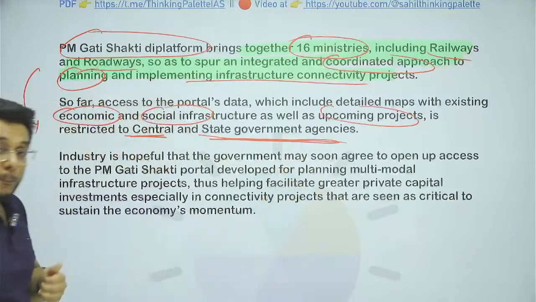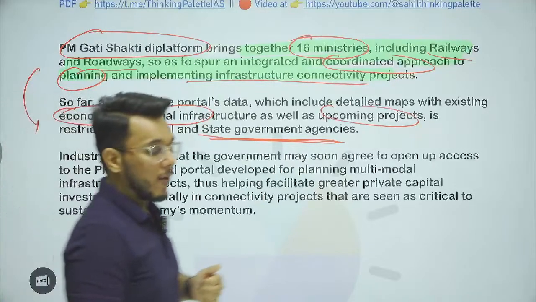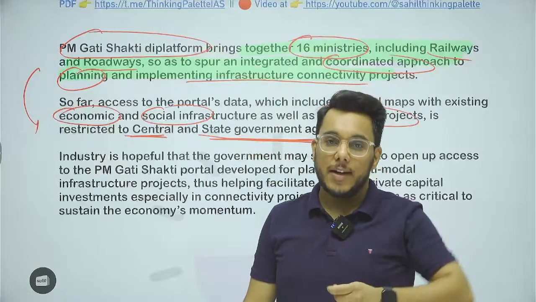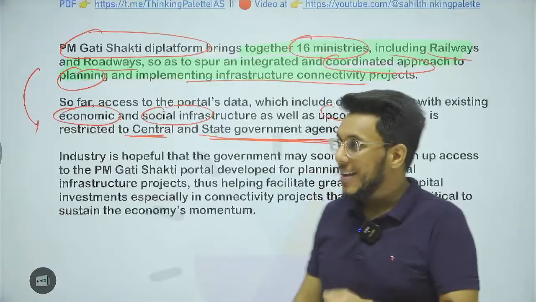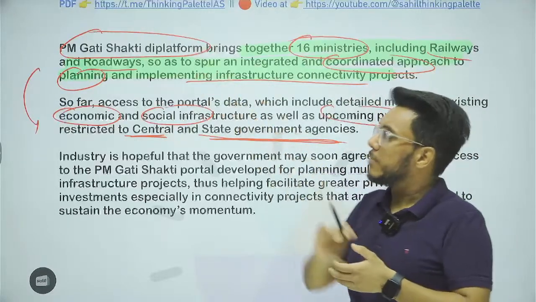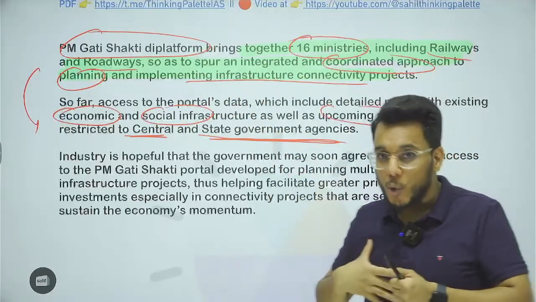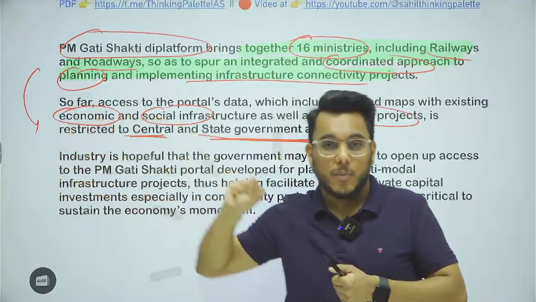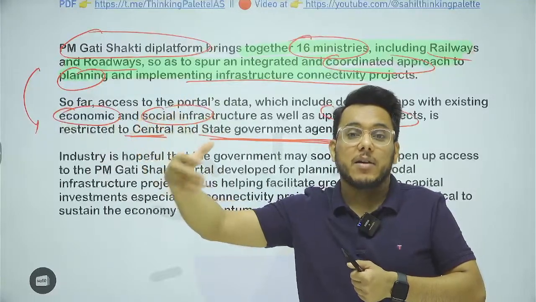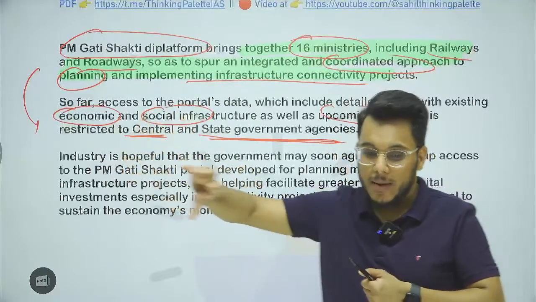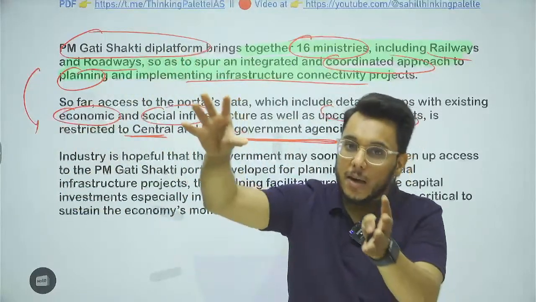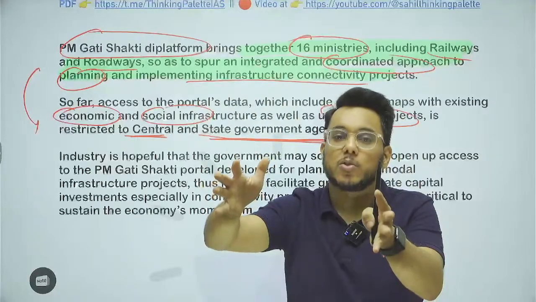But the private sector, for example, recently the Confederation of Indian Industries, has requested the government to please give the private sector access to this PM Gati Shakti platform, because if we know that the government is coming out with an infrastructure project at this particular place, we can also design our investment plans. If we are planning some industries, we can also focus on that particular thing.